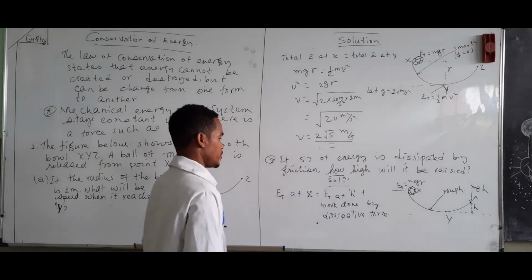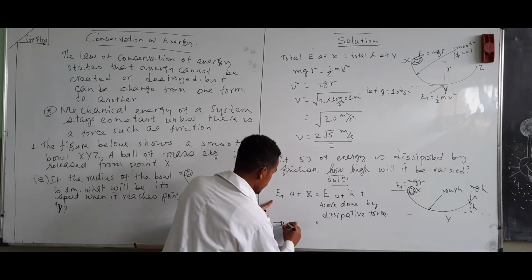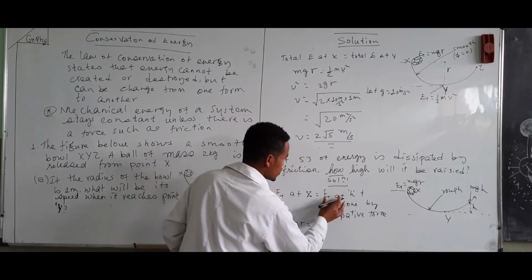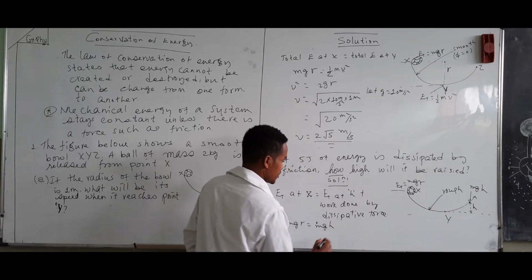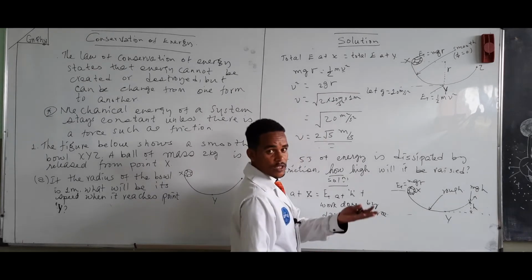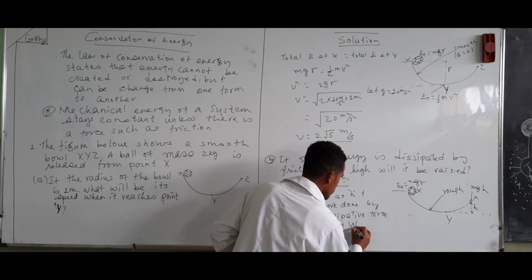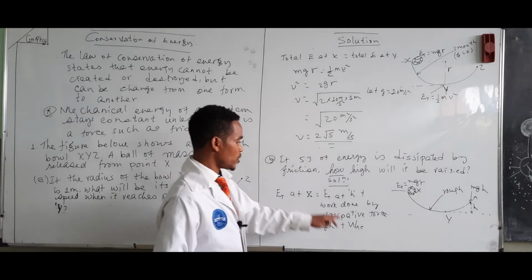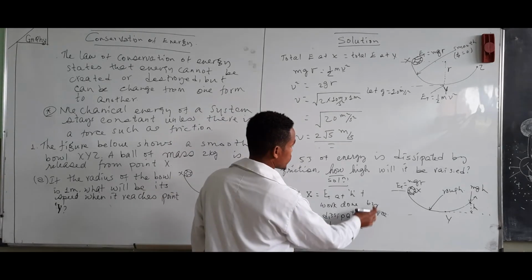So here we can say mg times r from this will be equal to mg h plus the energy dissipated, which is the energy converted into another form of energy, that is work done by non-conservative force. So we have 5 joules of work done by non-conservative force. The non-conservative force is what? The frictional force.